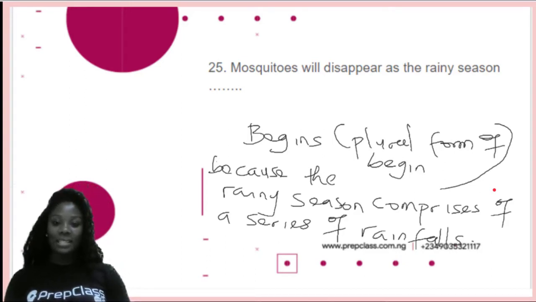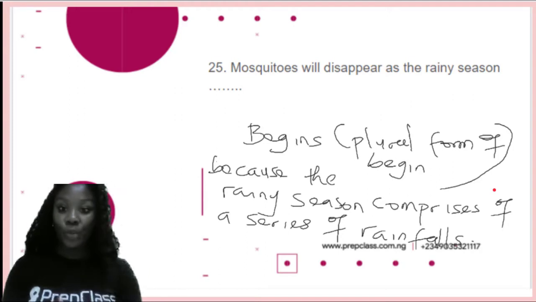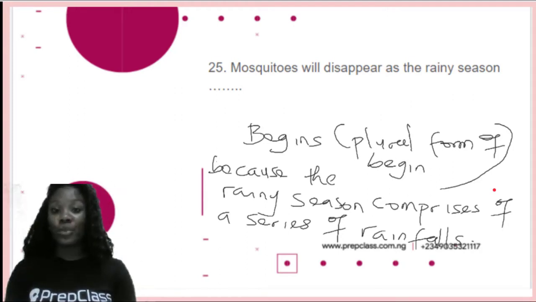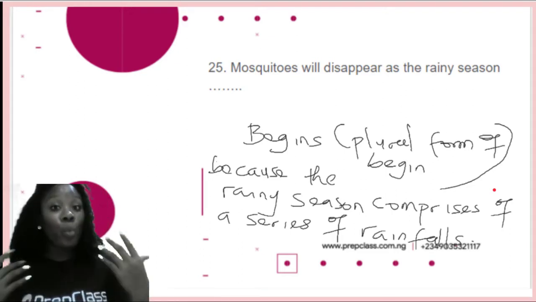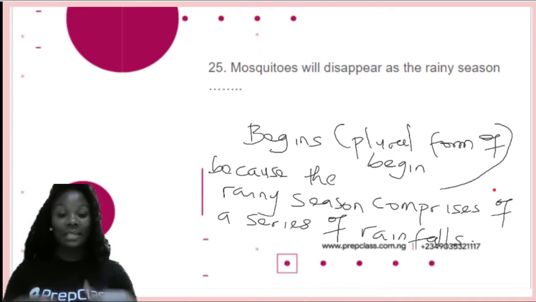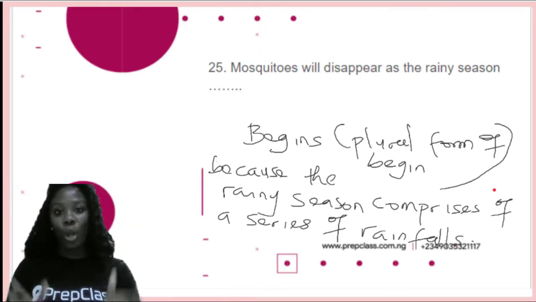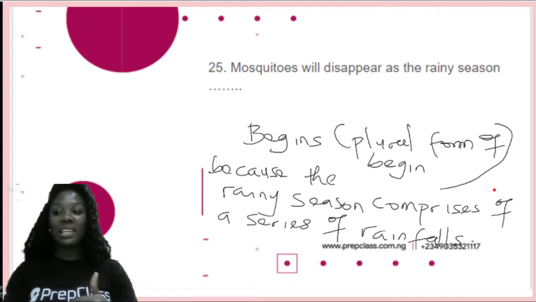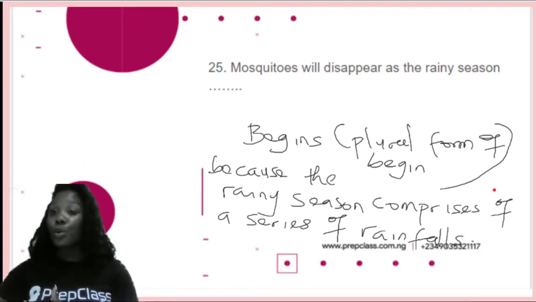So begins is the plural form of begin. And in this case, the rainy season is actually a season of rain. So that means during the rainy season, we don't expect just one rainfall. We expect multiple rainfalls during that season. As days go by, as weeks go by, we expect plentiful rainfall. So rainy season is like a plurality because it's not just one rain. During this rainy season, it rains a lot.